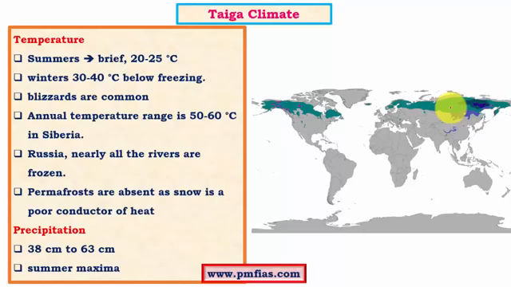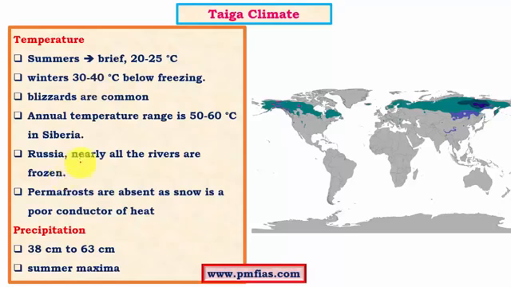We know that continents get hot or cold very quickly compared to the oceans, and these particular landforms in the taiga climatic regions are very wide, and hence they are influenced by continentality. The summer temperatures can be as high as 20 to 25 degrees Celsius, and in winters it can be below freezing, and this is also due to continentality. So when the regions are affected by continentality, the oceanic influence is quite insignificant.